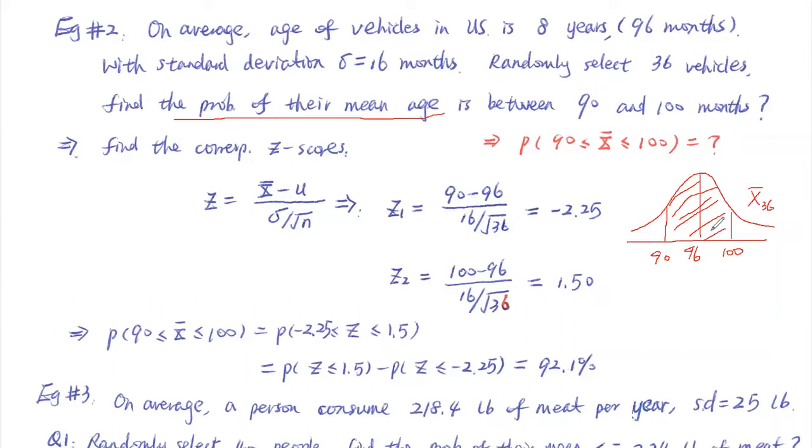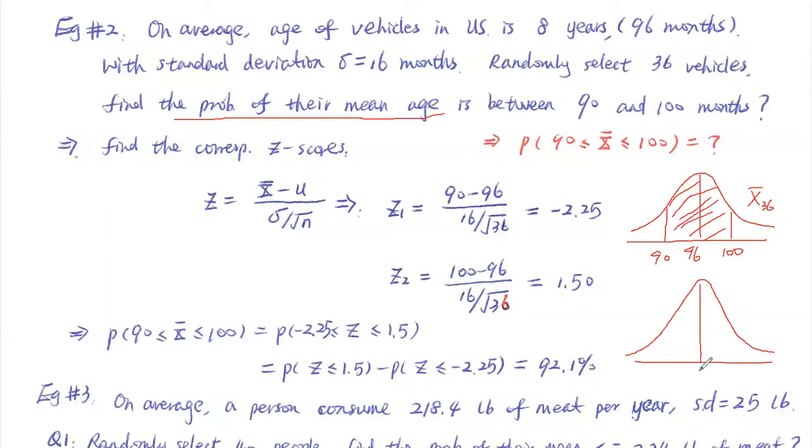Once we understand the question, we convert to the standard normal distribution curve. Now we can draw this standard normal curve. The center would be 0.